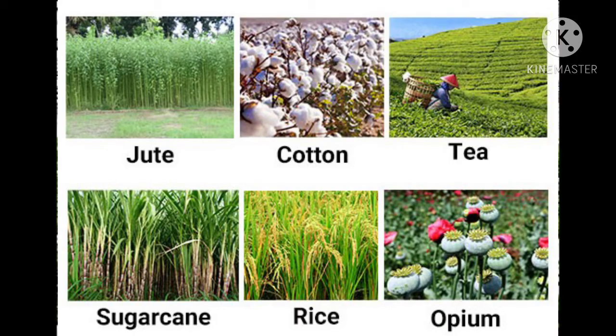Next is the commercial crop. These crops are mainly grown for sale or export such as sugarcane, rubber, oilseed, fiber crops, tobacco, grains and beverage, etc.